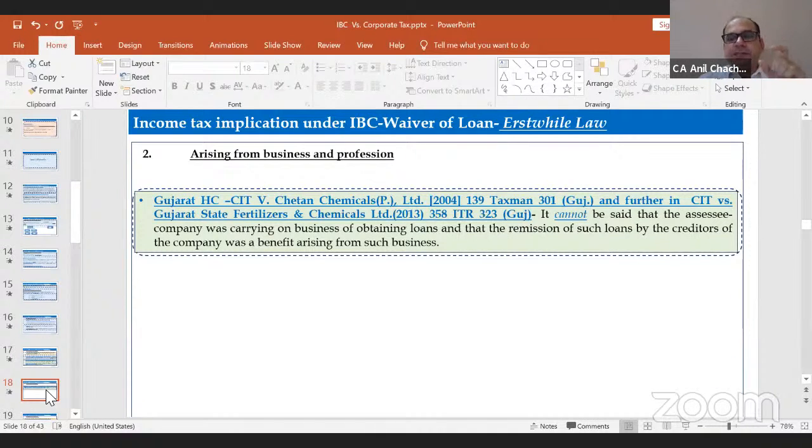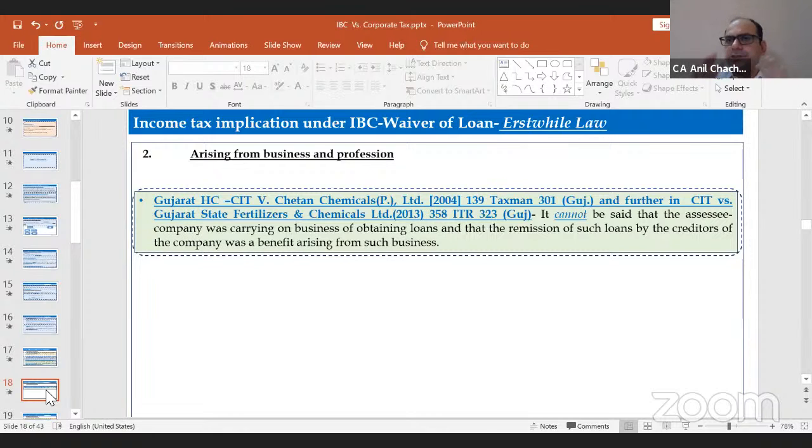There's a very specific judgment by the Gujarat High Court in Chetan Chemicals, wherein it is mentioned that in case of remission of loans or waiver of loans, it's not the business of the assessee. So we can't say that section 28 clause 4 will be applicable. There are two judgments of the Gujarat High Court: one is Chetan Chemicals and another is Gujarat State Fertilizers.